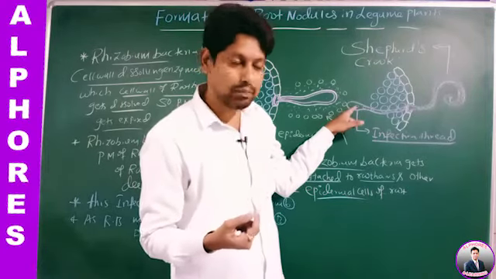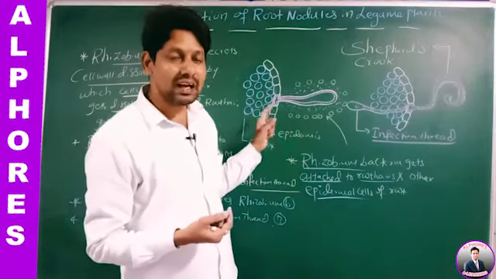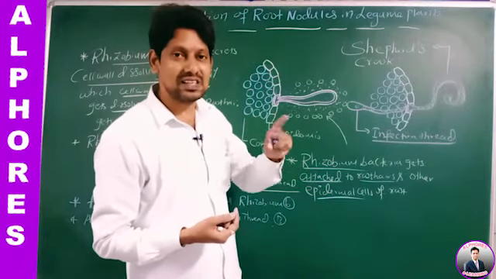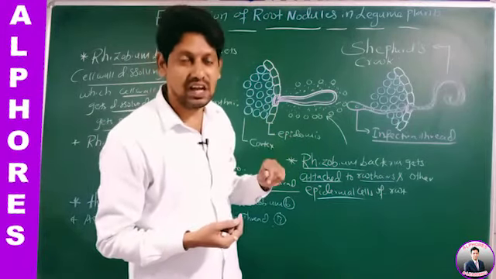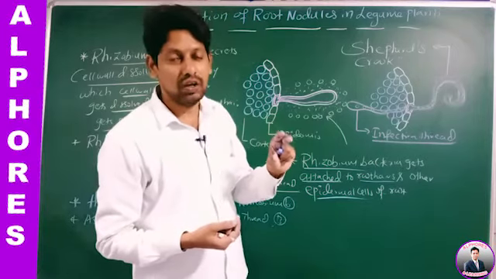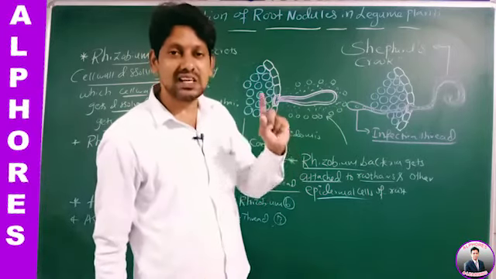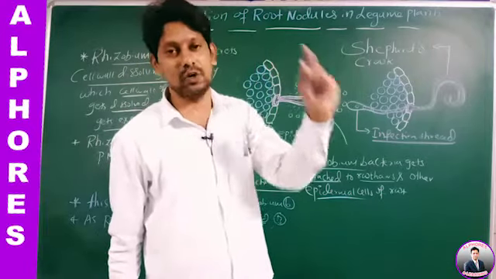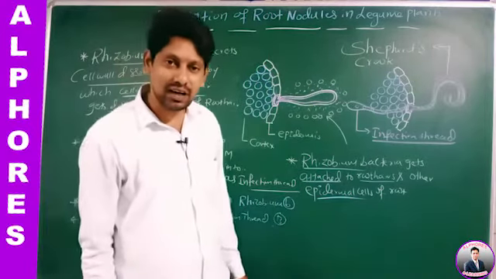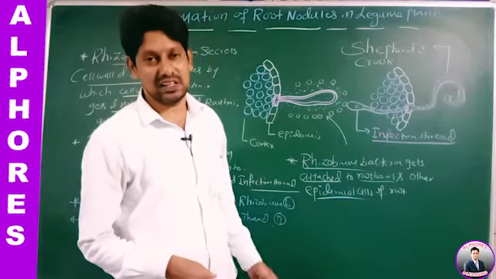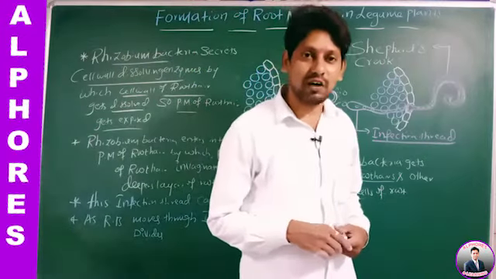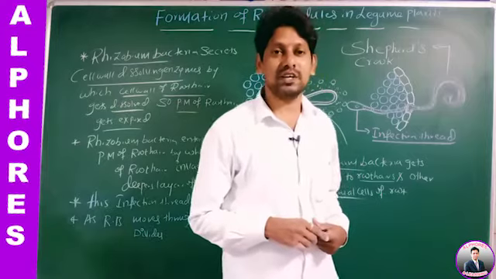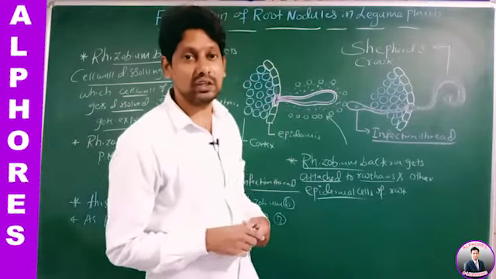The inner cortical cells and pericycle cells of legume plant divide and produce a nodule. It means inner cortical cells and pericycle cells are involved in the formation of root nodules in legume plants.